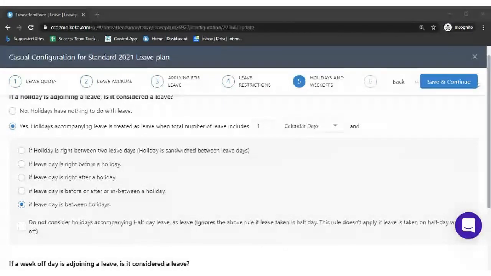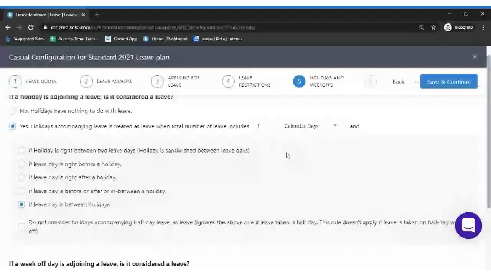I'll just repeat all the different settings again for you because it's quite difficult to understand in a single go. If the holiday is right between the two leave days, let's assume Tuesday and Thursday are leave for you and Wednesday is a holiday, in such a case all the 3 days would be treated as a sandwich.